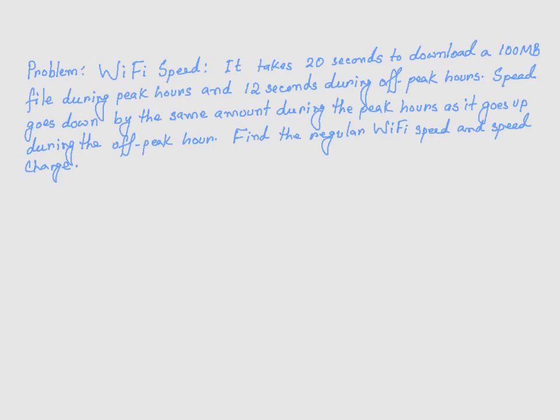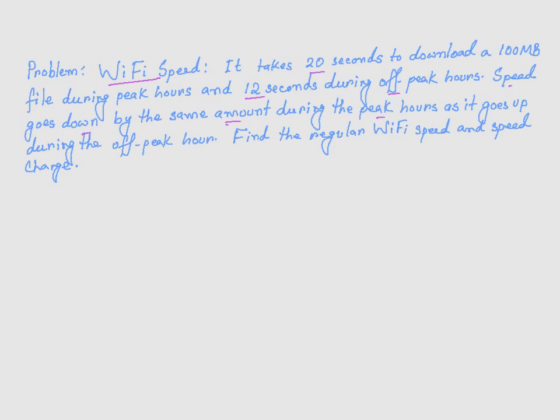In this video, I am going to solve a problem that involves Wi-Fi speed at home. Now, it's given that it takes 20 seconds to download a 100 megabyte file during the peak hours and 12 seconds to download the same file during the off-peak hours. And also the problem tells us that speed goes down by the same amount during the peak hours as it goes up during the off-peak hours.